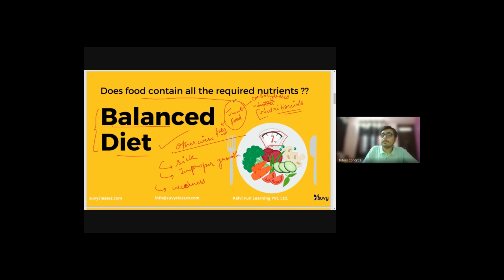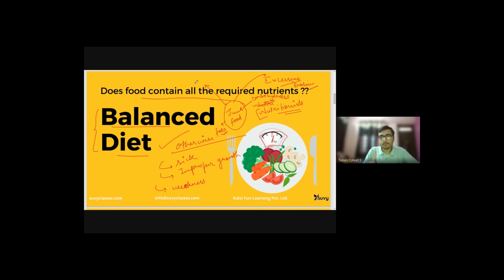And similarly, if a person is on an excessive protein diet, he will also not feel good. If for example a person is ill and does not have a sufficient amount of food, for example, if I am ill and I don't eat food, my condition will deteriorate with time.